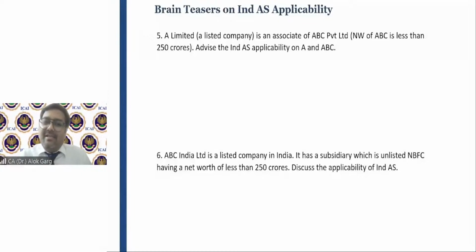Question number 6. ABC India is a listed company in India, right? So it's a normal company, non-NBFC. It has a subsidiary which is an unlisted NBFC. Net worth is also less than 250 crore. And this company, ABC India, is a listed company. Net worth is not required to be seen. Listed company, IND AS applicable. As per its own criteria, on this unlisted company, IND AS is not applicable because it's an NBFC. Discuss the applicability of IND AS.